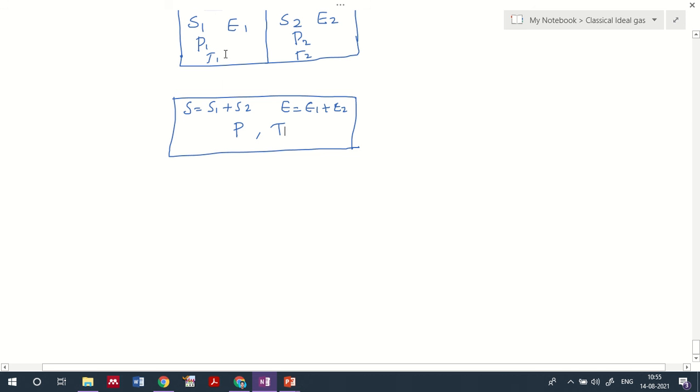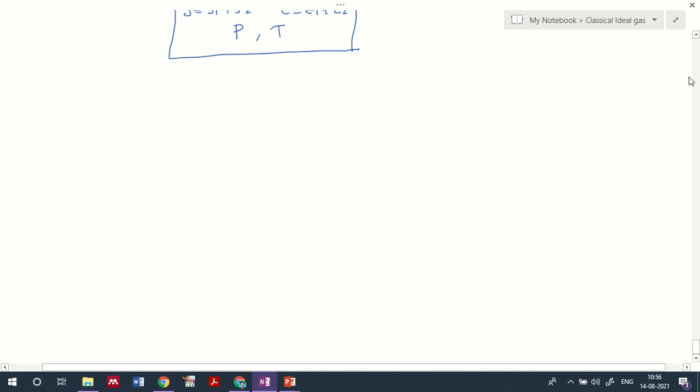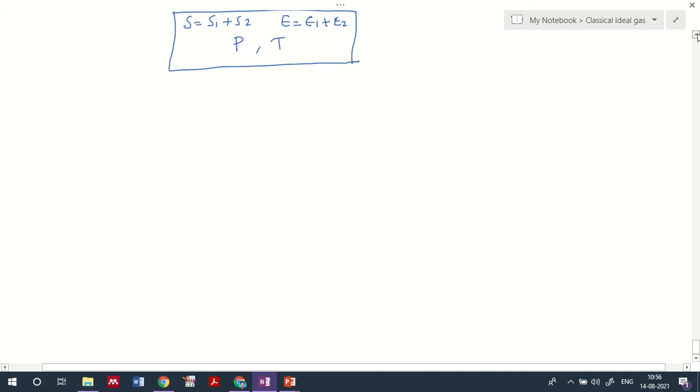But the Gibbs paradox says that when you combine two systems, the change in entropy will be greater than 0. It won't be 0. That means there is an anomaly when you combine these two systems. That part of the discussion we will do in the next class, and it is a very important section.